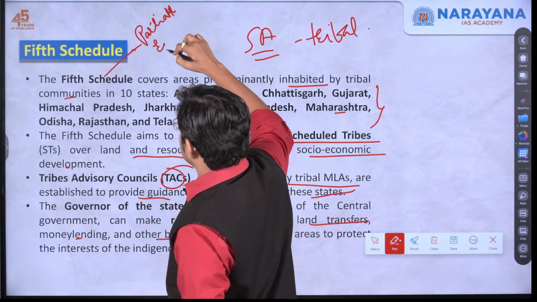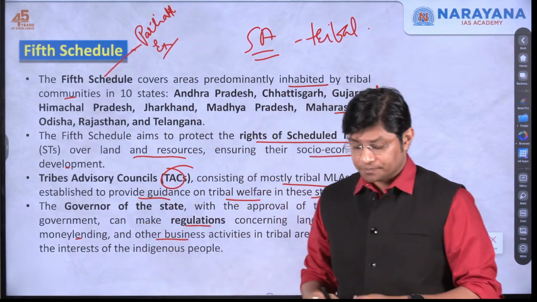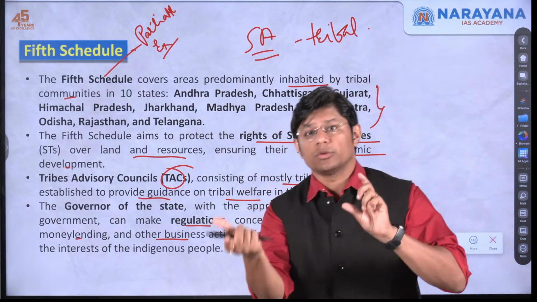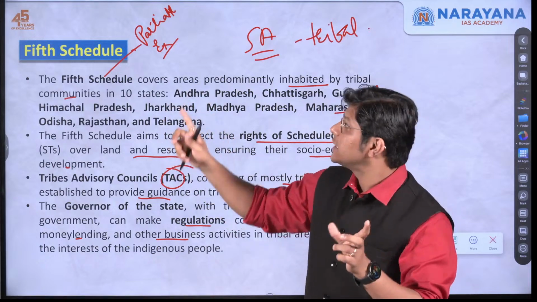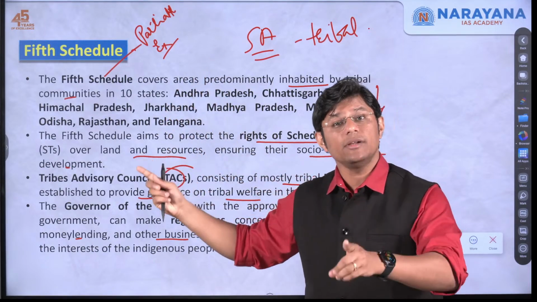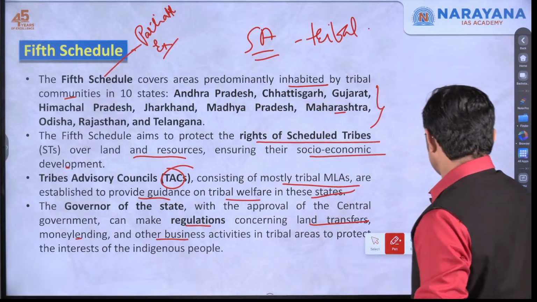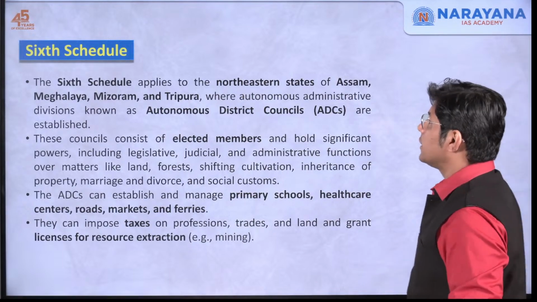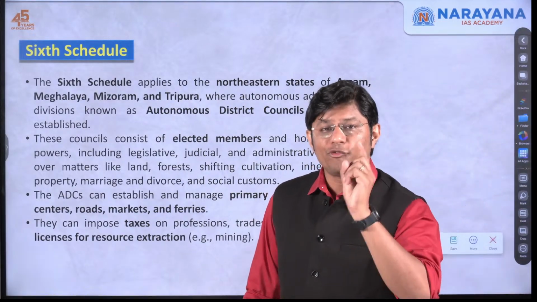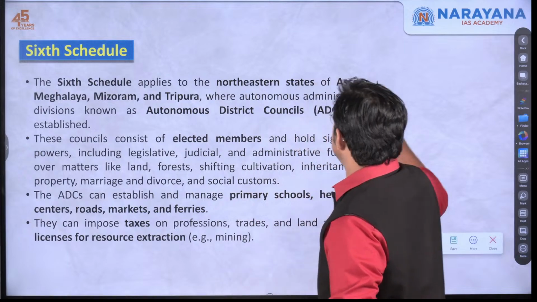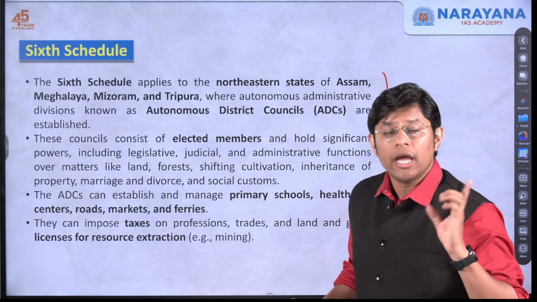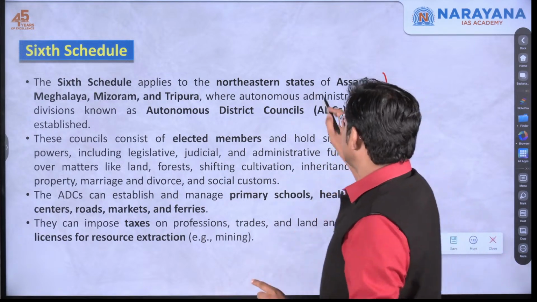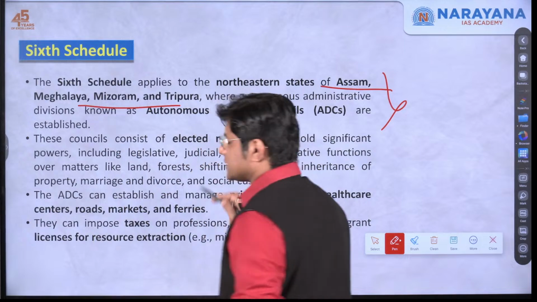Partially excluded. So, we discussed that the British government categorized the tribal areas as excluded and partially excluded. Fifth schedule can be understood as partially excluded, and the sixth schedule, excluded areas. The sixth schedule is applicable to only 4 northeastern states. Please memorize this fact for your prelims. It is applicable only to the 4 northeastern states, and these are the 4 northeastern states.